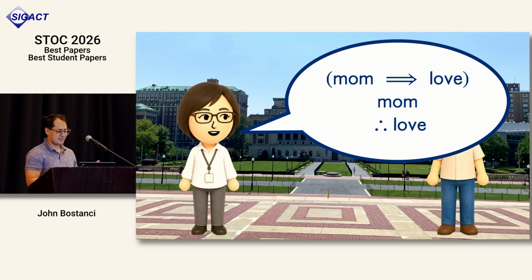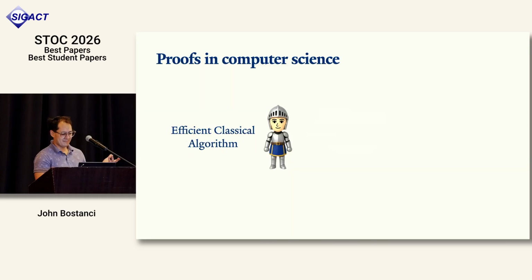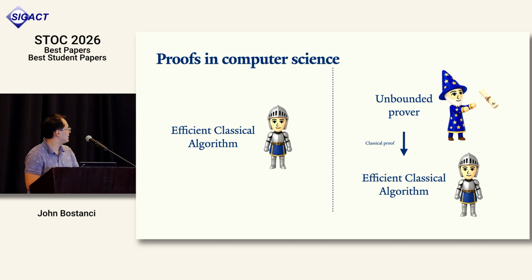To get into slightly more detail, when we talk about proofs in computer science, the question that might come to mind is P versus NP. P relates to the problems that we could solve using an efficient classical algorithm, and NP refers to problems that we could check if an unbounded Merlin gave us a classical proof, and we were also running an efficient classical algorithm. So that's P versus NP.